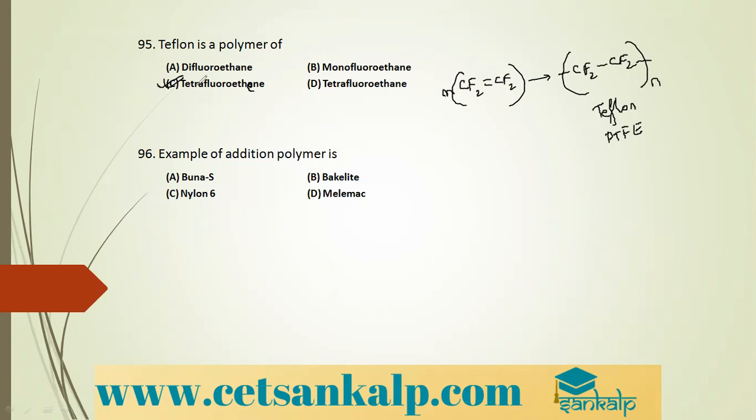Example of addition polymer is. Which is the example of addition polymer? Bakelite, we have seen just now, it is condensation. Nylon 6 is condensation. Melamine polymer is condensation, whereas